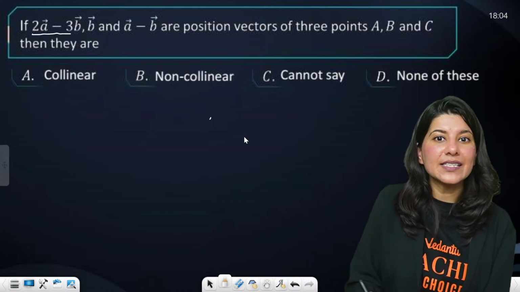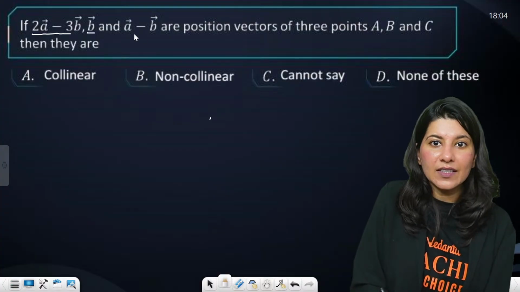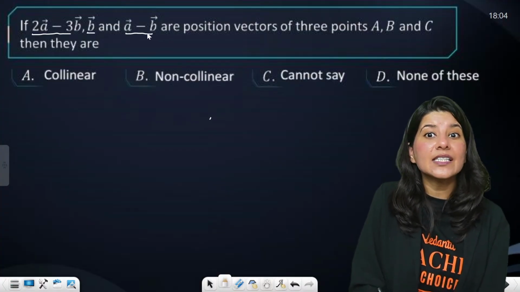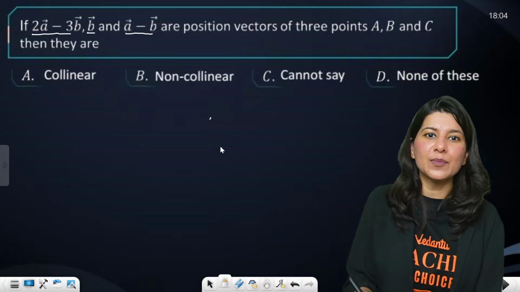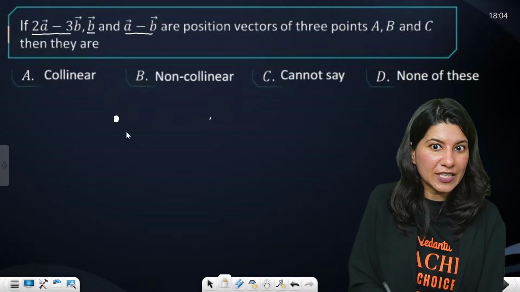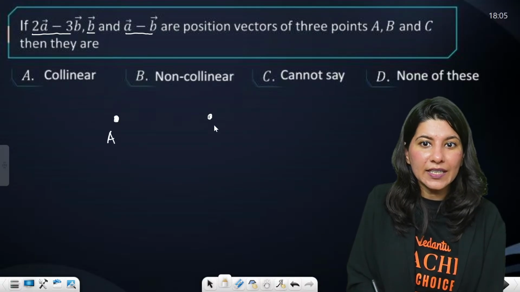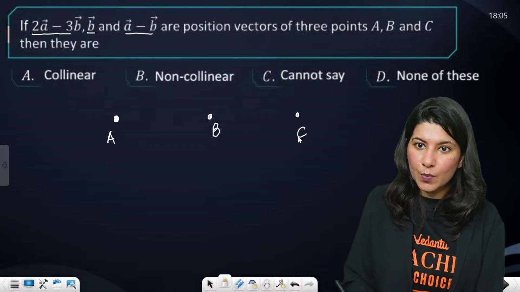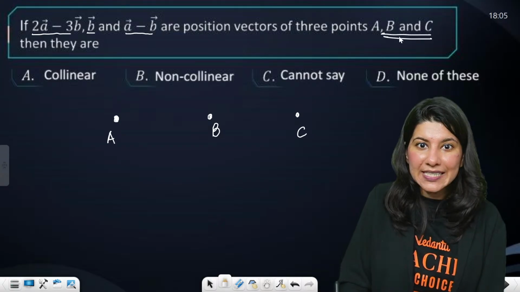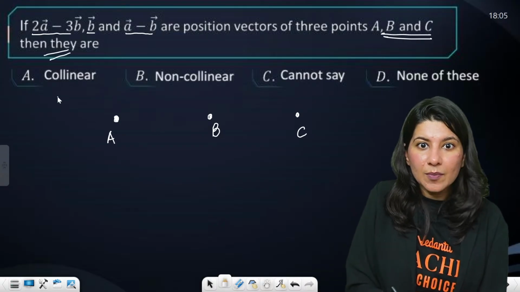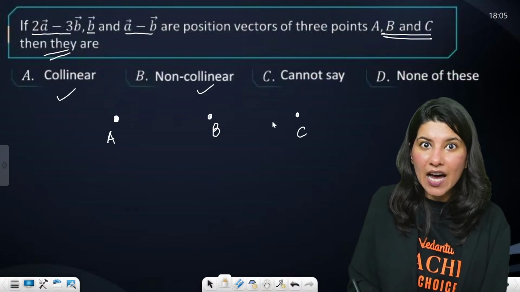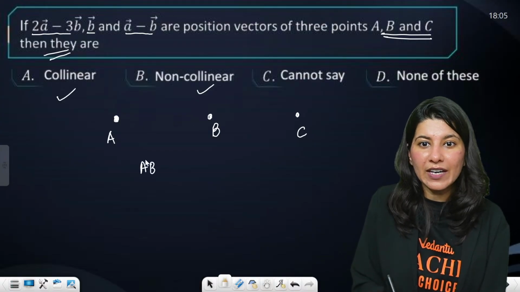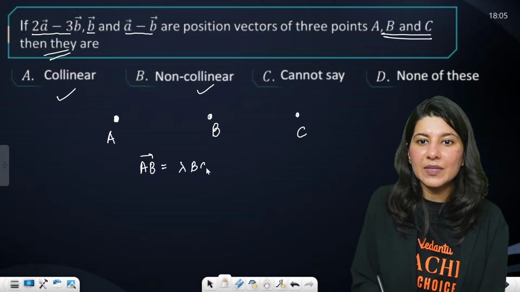Let's do this question. 2a vector minus 3b vector, b vector and a minus b vector: these three are not vectors but the position vectors of 3 points A, B and C. Understand what they are trying to say. This is your point A, this is your point B, this is your point C. Now A, B, C can either be collinear or non-collinear. If A, B, C are collinear, AB vector will equal lambda times BC vector.